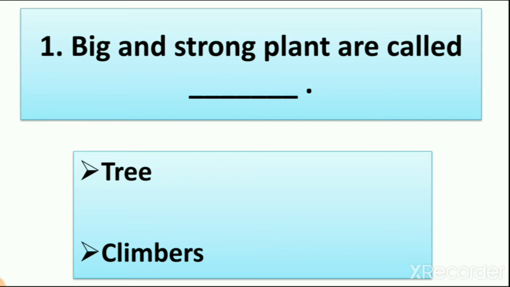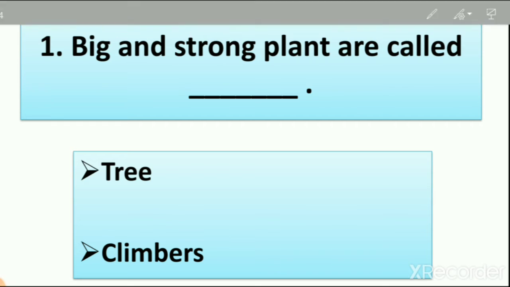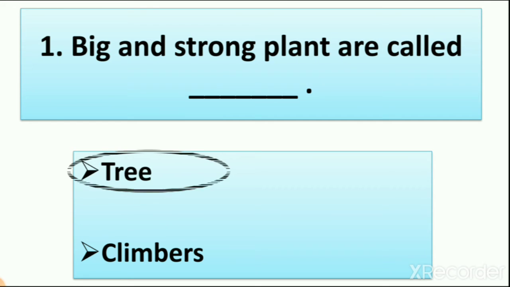We learned in lesson number 3 that big and strong plants are called trees. So we have to circle the answer here: trees. So what is the answer? Big and strong plants are called trees. In your exam you tick mark the answer.